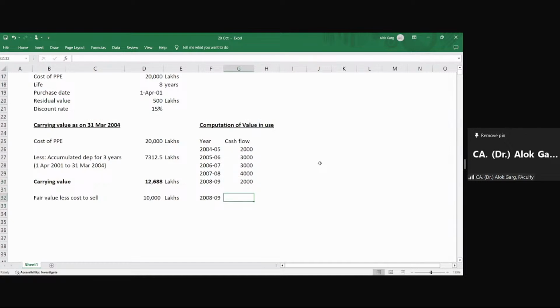इसमें एक टर्मिनल कैश फ्लो भी दिया है ना, 500 की रेसिडुअल वैल्यू एंड में दिया है ना. Present value factor is 1 divided by 1.15, divided by 1.15. ये भी सेम पीरियड है, so this will of course be the same amount. Then present value, this multiplied by this.